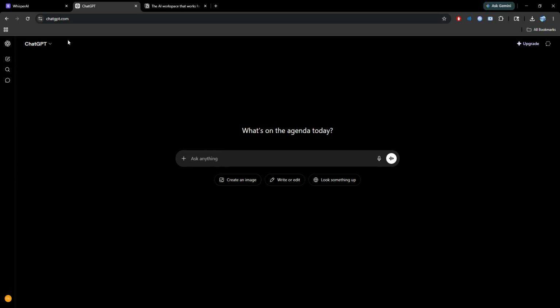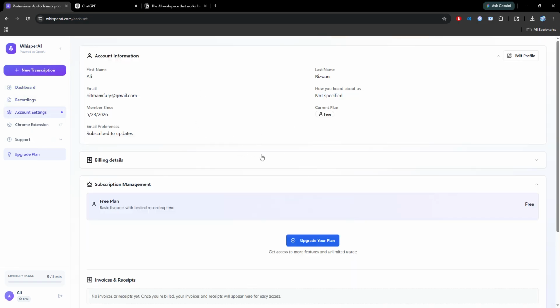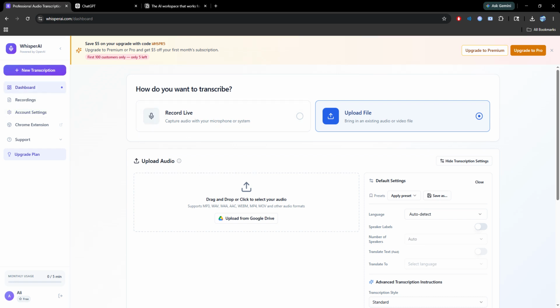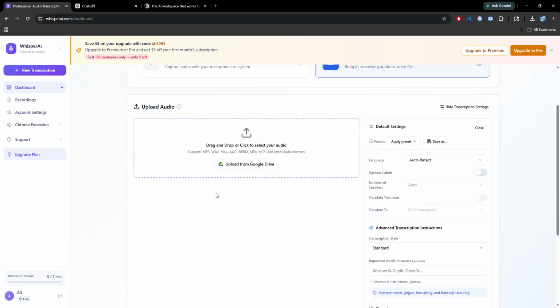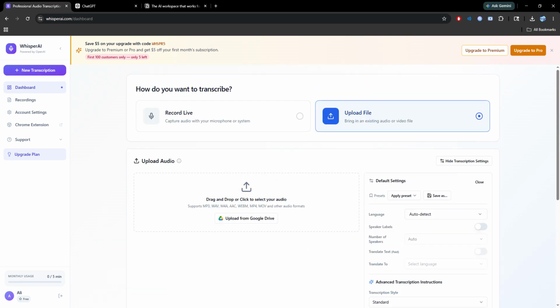For podcasters, run your transcript through Claude to generate show notes, timestamps, and episode summaries in one click. Pro tip: create an automation using free tools like Zapier to send Whisper transcripts directly to ChatGPT, then to Notion automatically. And that is it: Whisper for transcription, ChatGPT for summarization, Notion for storage.